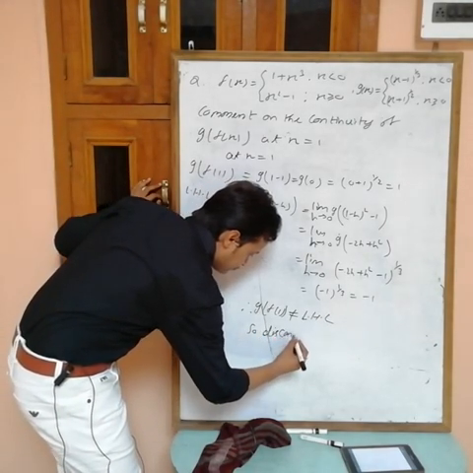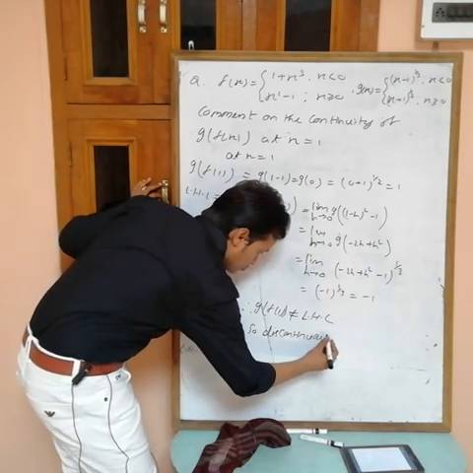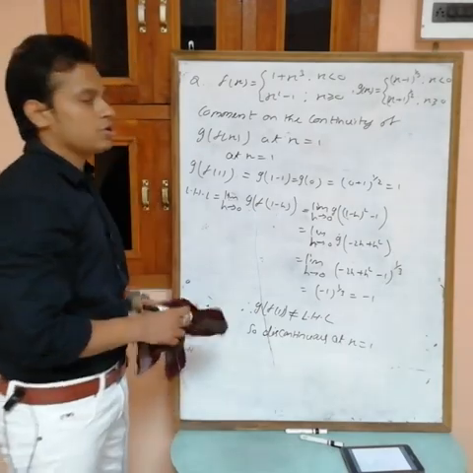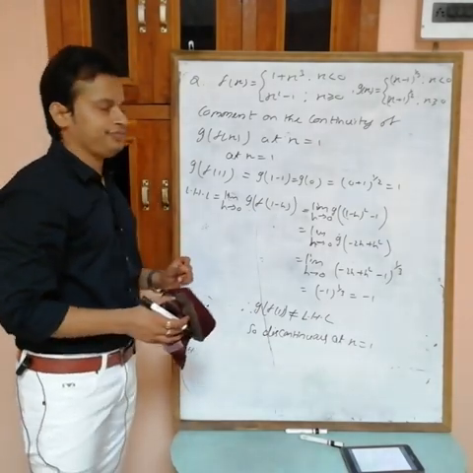So discontinuous at x equals 1. Okay, so the function is discontinuous. Write down. Done.